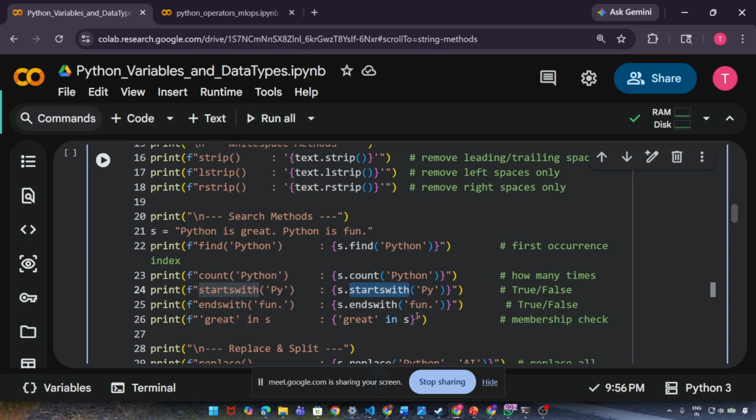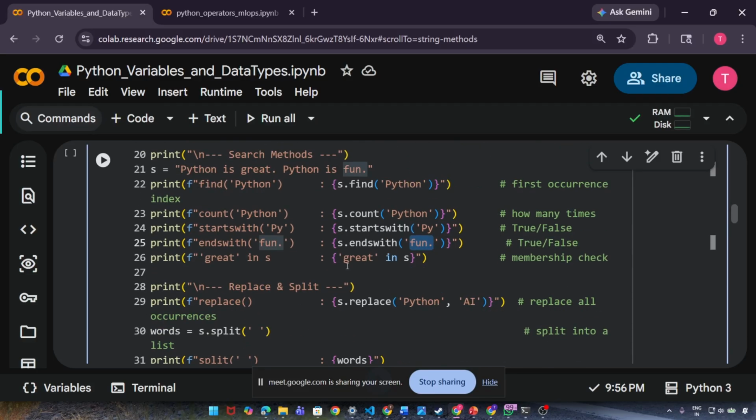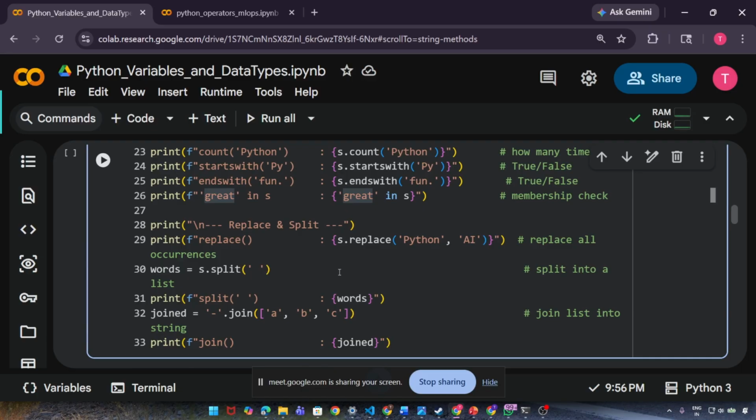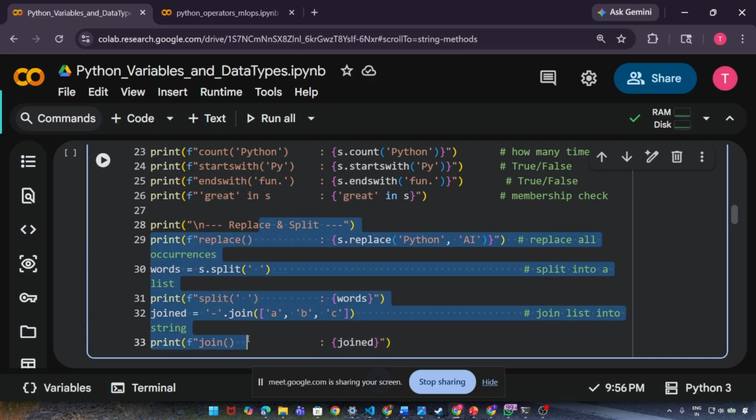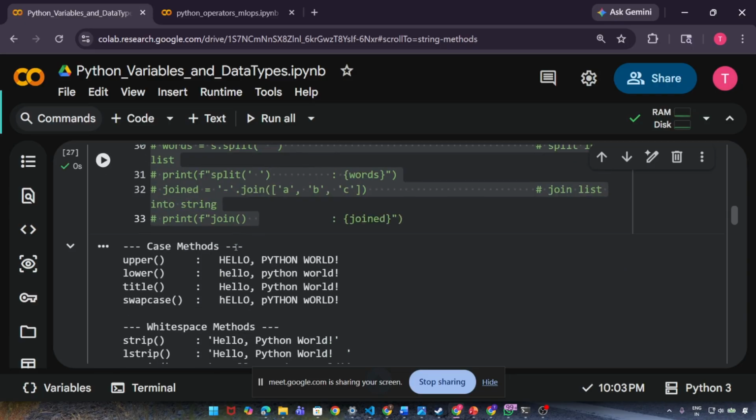Endswith, same thing. Is it ending with fun or not? If it is, true; if it is not, false. And then there is the in operator. What is that? When you search any string, you want to check whether this string is inside my string or not. So is great inside my string or not? That's what I'm checking. If great is there inside my string, it will say yes or true. If it is not, it will say false. Simple. Okay. And I just hold it here and execute this code to show the output.